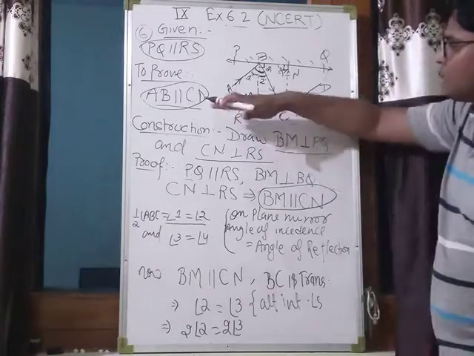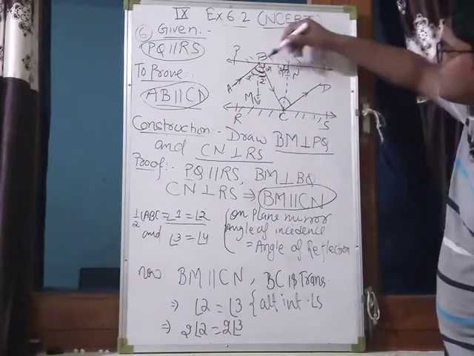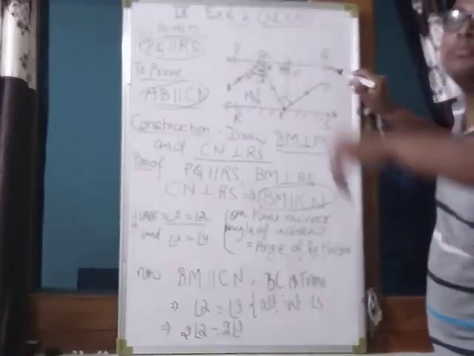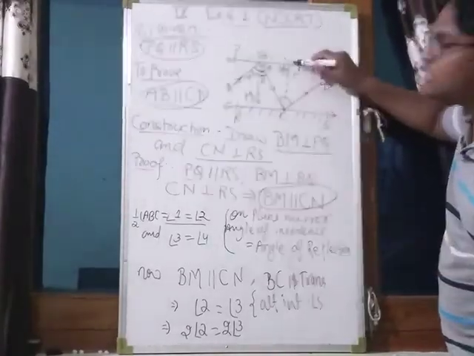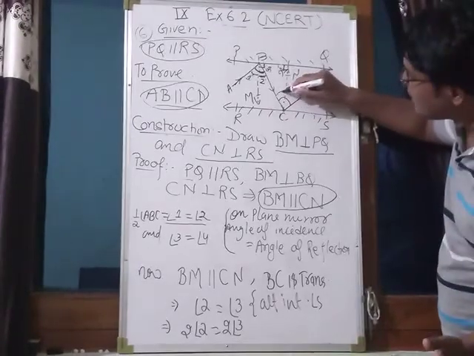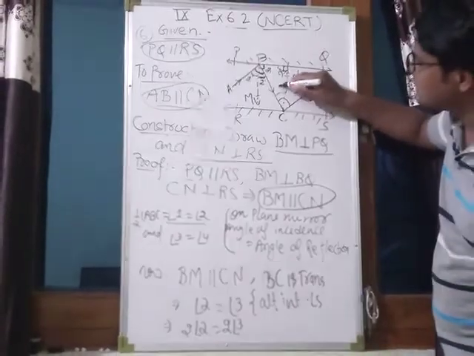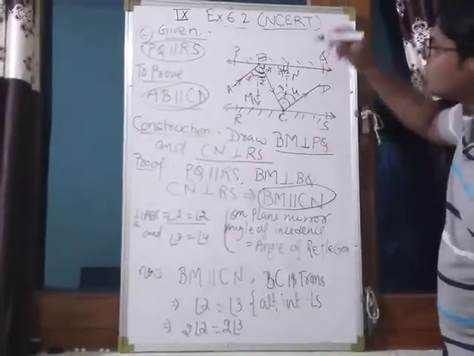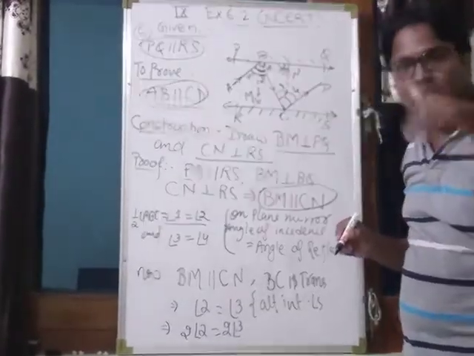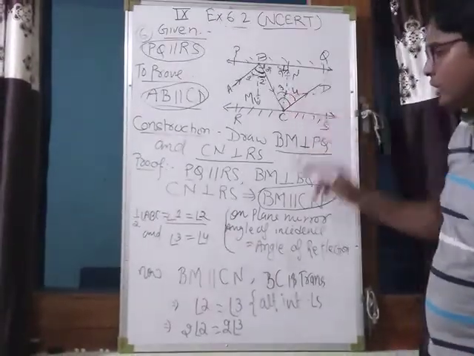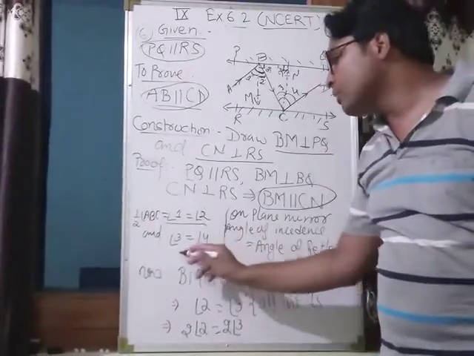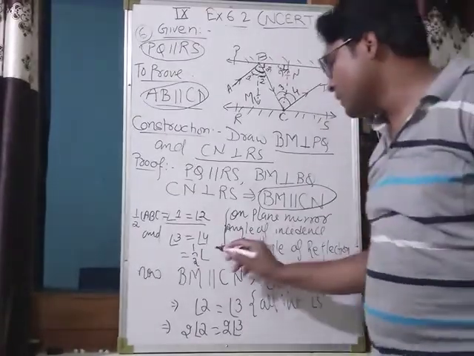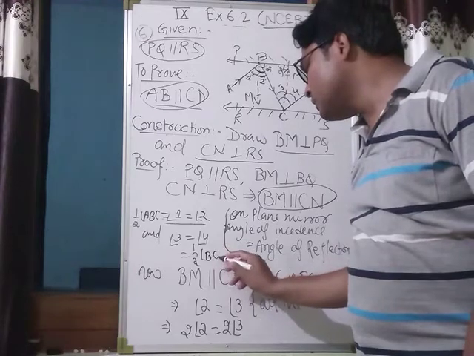Similarly, for plane mirror RS, BC is the incident ray and CD is the reflected ray, and CN is perpendicular. This angle of incidence, say angle 3, and this angle of reflection, angle 4. Because the angle of incidence is equal to the angle of reflection, angle 3 is equal to angle 4, and both are equal to half of angle BCD.